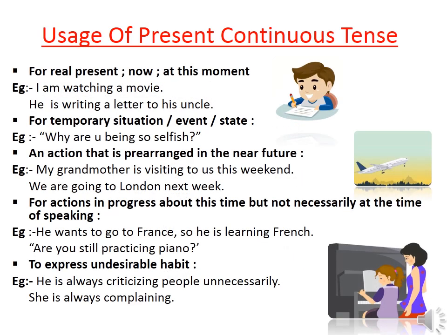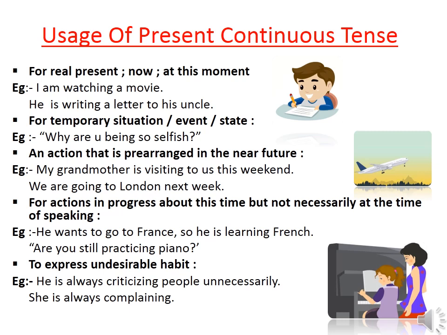Now we will learn the usage of present continuous tense. Present continuous tense is used for real present, now, at this moment. That means the action must be taking place at the time of speaking. Here are some examples. I am watching a movie. He is writing a letter to his uncle. So these actions are going on at the time of speaking.